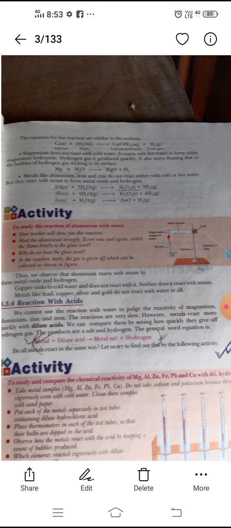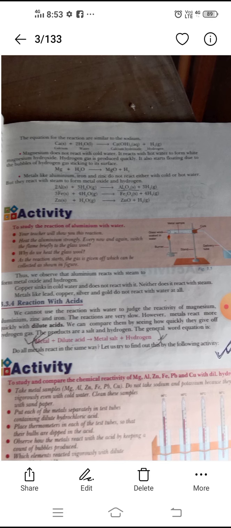For example, when magnesium, aluminium, zinc, iron, or copper react with dilute acid, we get metal salts and hydrogen. When magnesium reacts with hydrochloric acid, we get magnesium chloride and hydrogen. When aluminium reacts with hydrochloric acid, we get aluminium chloride and hydrogen.